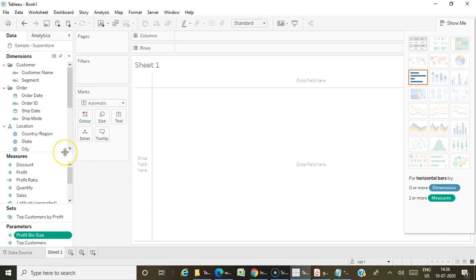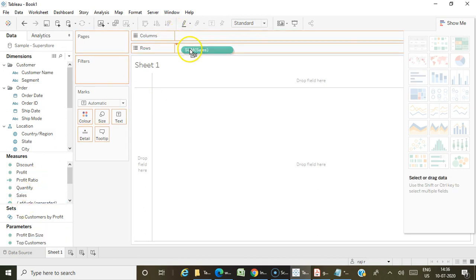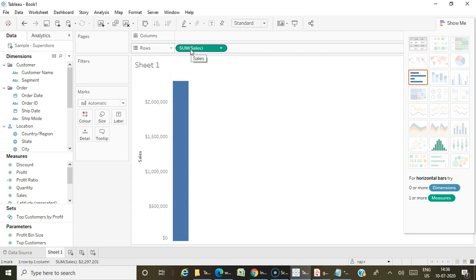So what you need to do, so don't take risk even if you know the answer. Just pull a single measure, use the Tableau hands-on and try to pull the single measure and just check whether any other charts are also possible along with this. Okay, see, you can create a histogram, you can create a horizontal bar graph and text tables. So all these things you can create with a single continuous measure.